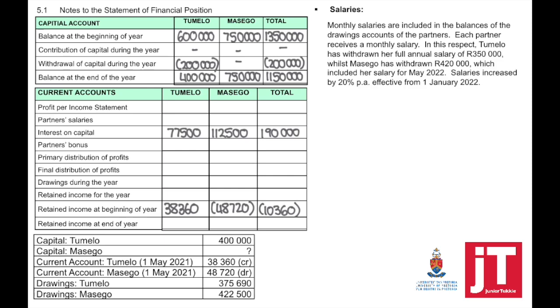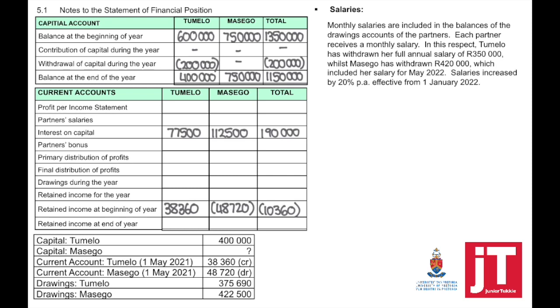Salaries. Monthly salaries are included in the balances of the drawings account of the partners. Each partner received a monthly salary. In this respect, Tumelu has withdrawn her full annual salary of 350,000, while Masego has withdrawn 420,000, which included her salary for May 2022. Salaries increased by 20% per annum effective from the 1st of January 2022.